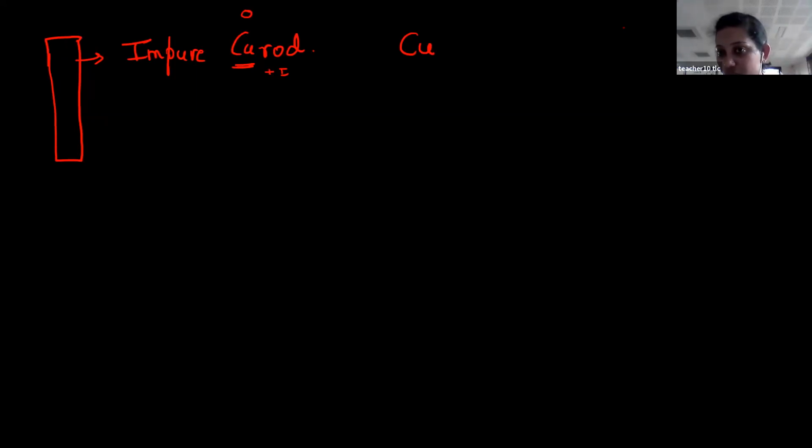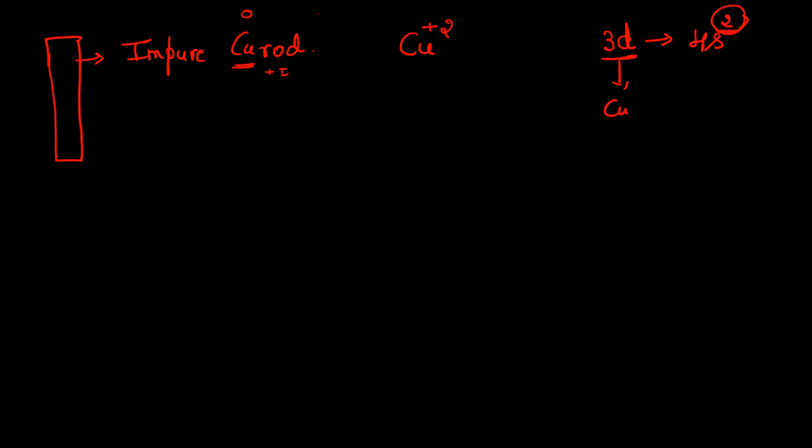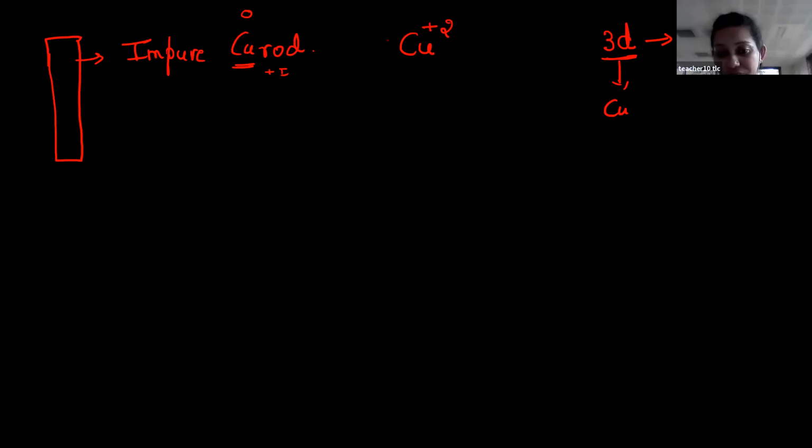But there is one more chapter, the d-block. You know the electronic configuration from periodic properties, right? So you write the electronic configuration of the 3d series. Then the last shell contains 2 electrons. Therefore the common oxidation state of all 3d elements, and copper comes under 3d, is +2. So it will donate 2 electrons to attain the +2 oxidation state. Is this clear, Muralidhar? Yes. Therefore copper will be converted to Cu2+ on one side.